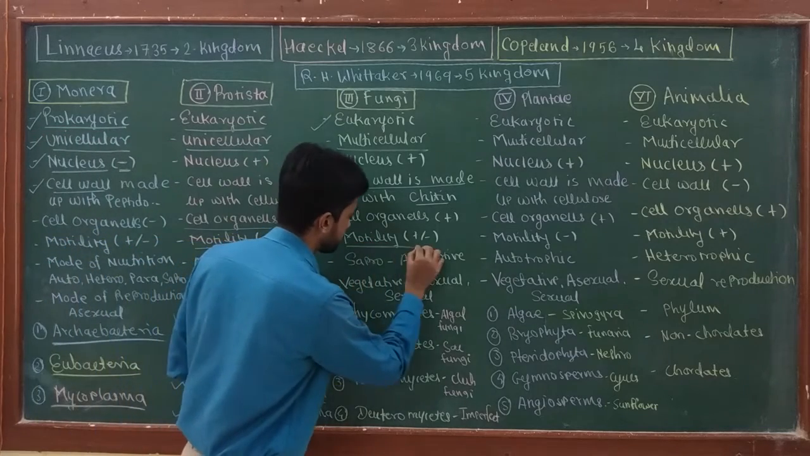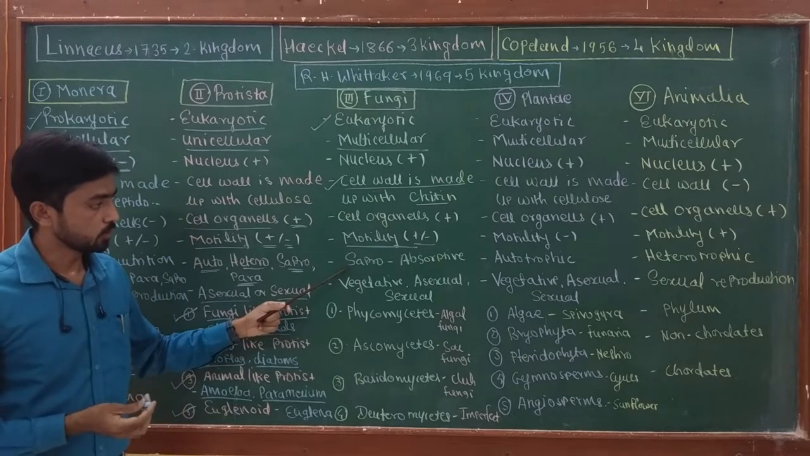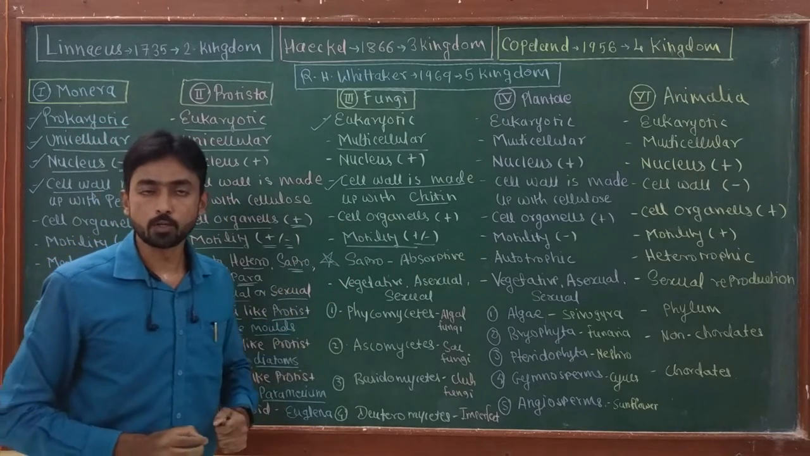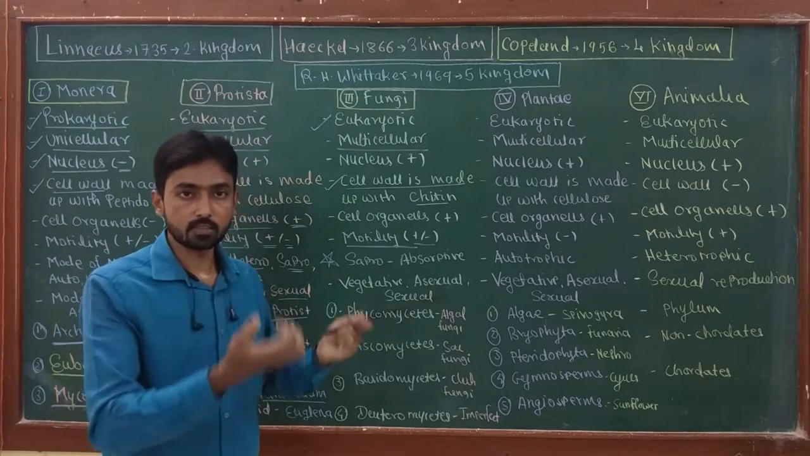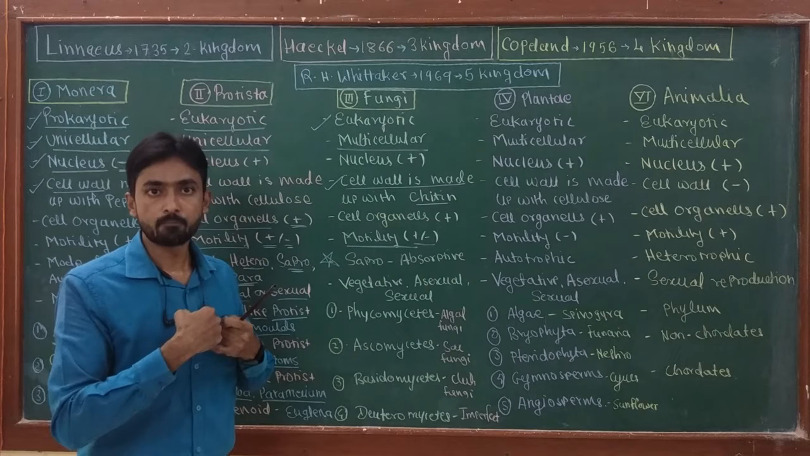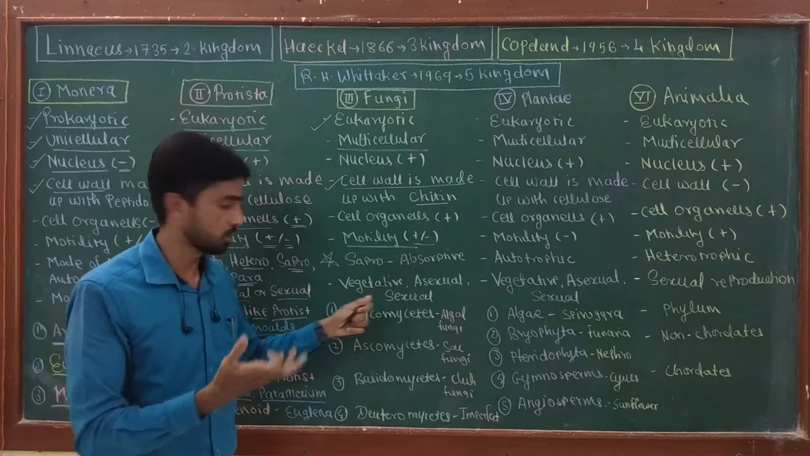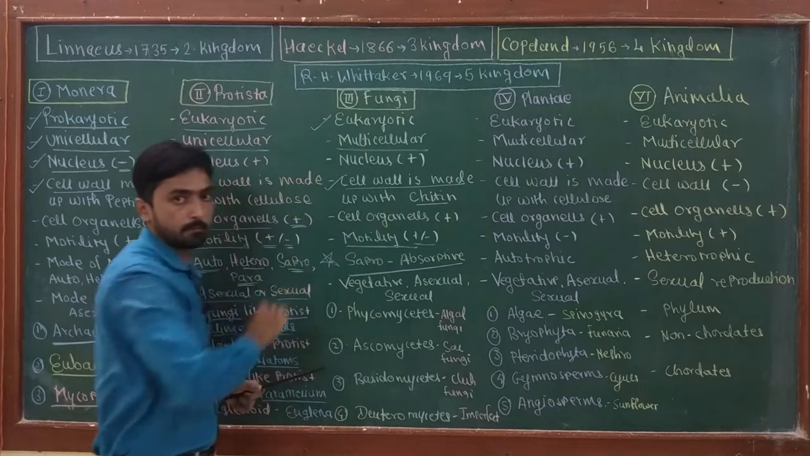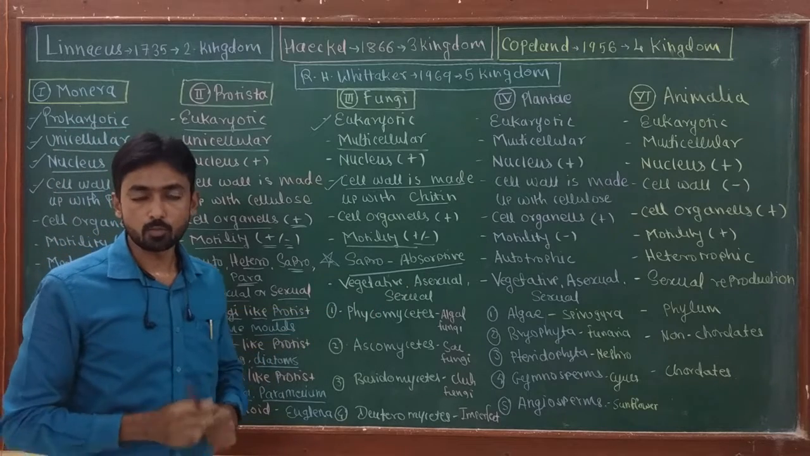Then motility is sometimes present and sometimes absent. Okay, then they show, this is the important characteristic of the fungi, they show saprophytic mode of nutrition. That means they cannot directly ingest the food, but they secrete some extracellular digestive enzymes which are going to digest the food material, and then they absorb the food. Okay, so it is called absorptive mode of nutrition or saprophytic mode of nutrition. This is the characteristic feature of all the fungi. Then they reproduce by vegetative, asexual, and sexual modes.